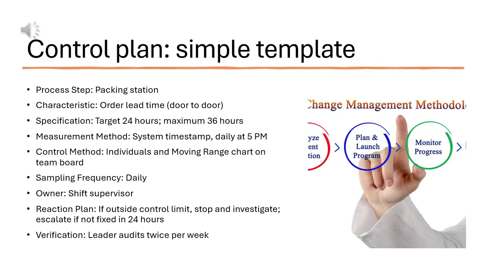Process step, packing station. Characteristic, order lead time door to door. Specification, target 24 hours, maximum 36 hours. Measurement, method, timestamp from system, daily at 5 p.m. Control method, individuals and moving range chart on team board. Sampling frequency, daily.